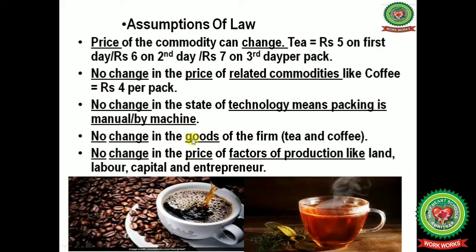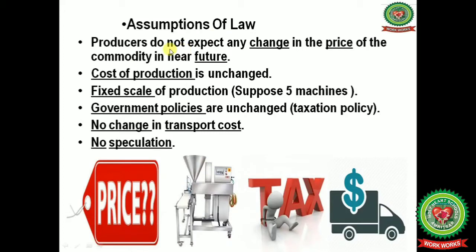Next, no change in the goods of the firm, that is, both the firms will produce tea and coffee only. Next, no change in the price of factors of production like land, labor, capital and entrepreneur. Their prices remain the same. Next, producers do not expect any change in the price of the commodity in the near future.